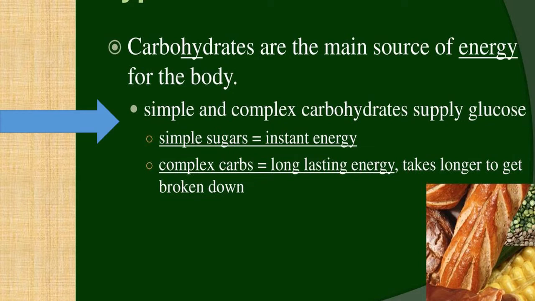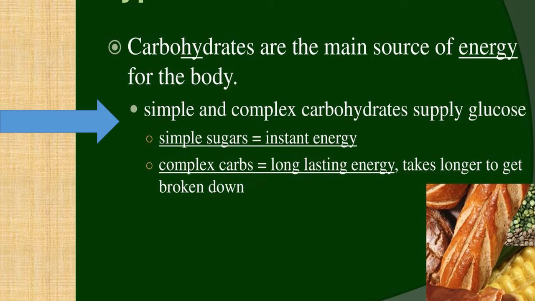For example, some of the edible sugars: sucrose, fructose, maltose, glucose, etc. So this is simple carbohydrate which gives us instant energy. Then complex carbohydrate, it takes a longer time to digest. It is first broken down into simple carbohydrate and then provides us energy. So it takes longer time to get broken down. So this is about carbohydrate and types of carbohydrate.